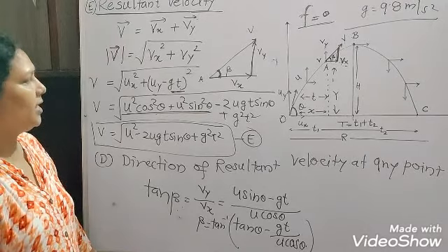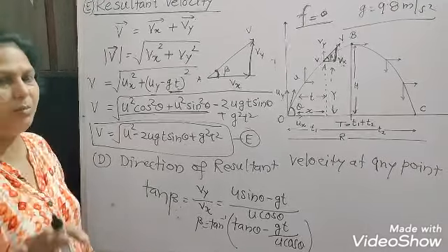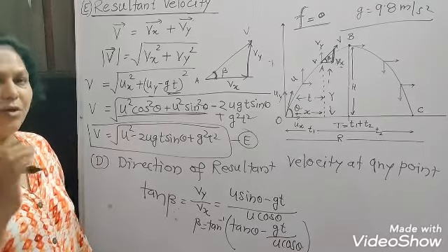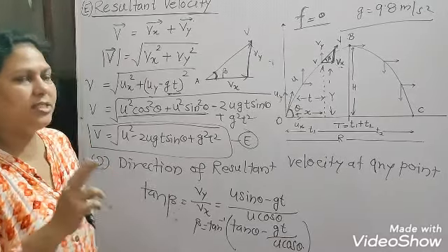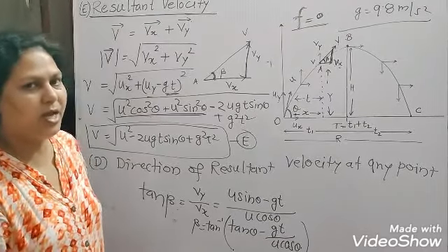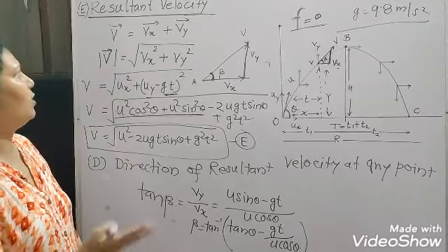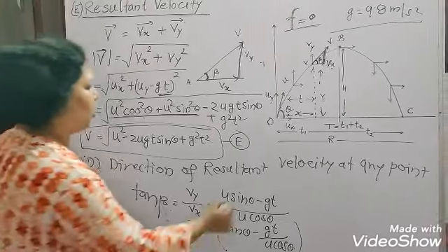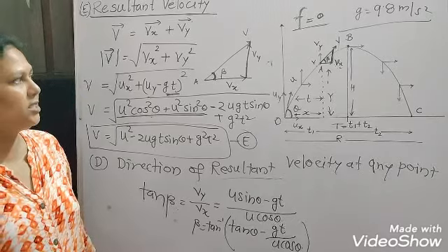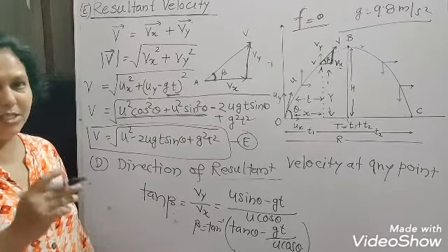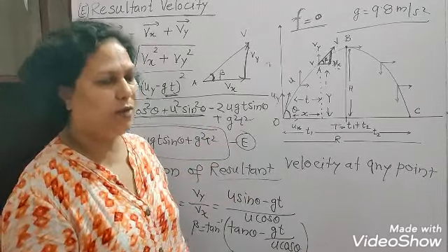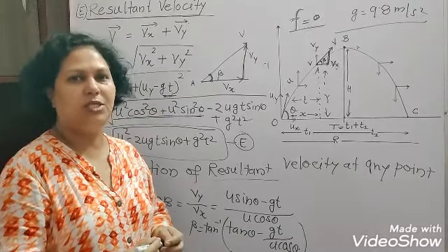So these are all the derivations. Once again I am revising: for this oblique projectile we have calculated, first of all, the formula for the nature of the trajectory, then the time of flight, third the maximum height, and after that the resultant velocity and the direction of the resultant velocity at any point in projectile motion. This is a very vast topic, so you have to learn it well. It can be used in numericals in different ways under different conditions, so keep this in your memory.